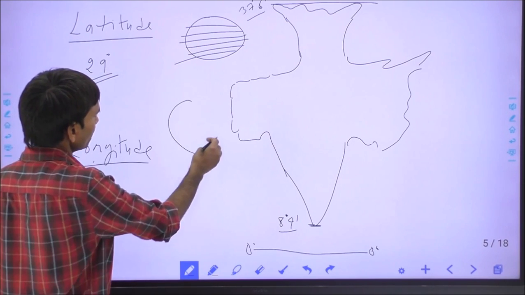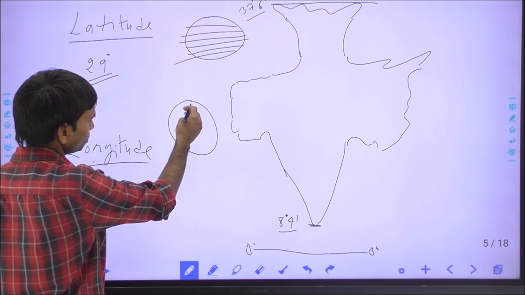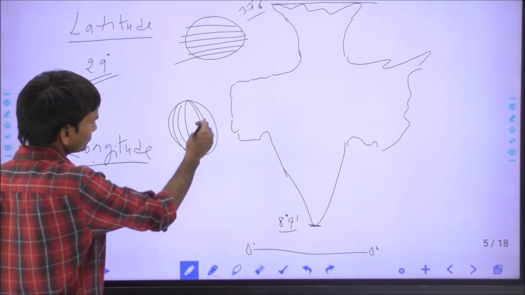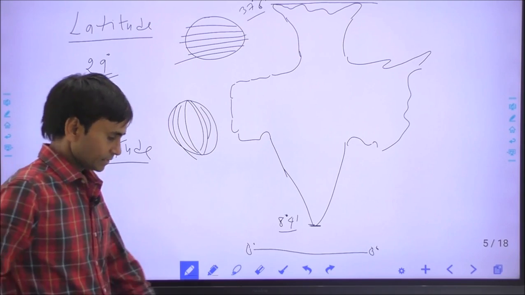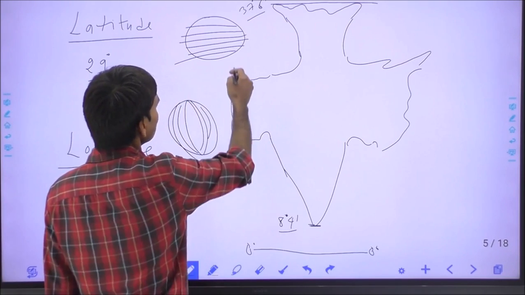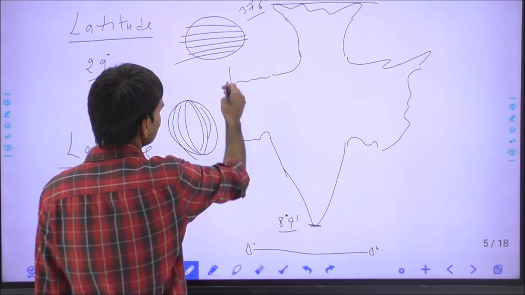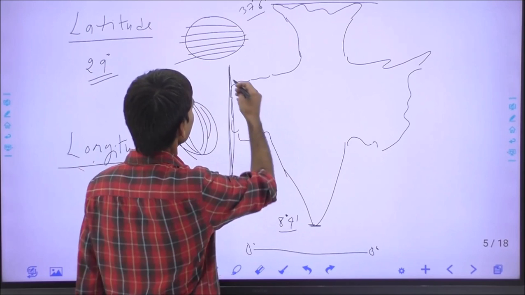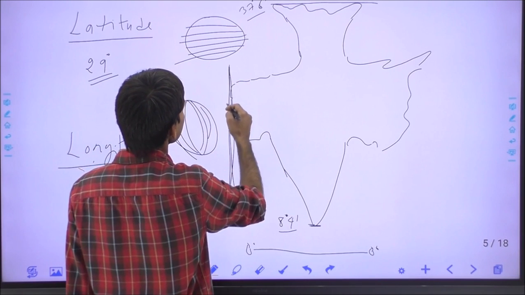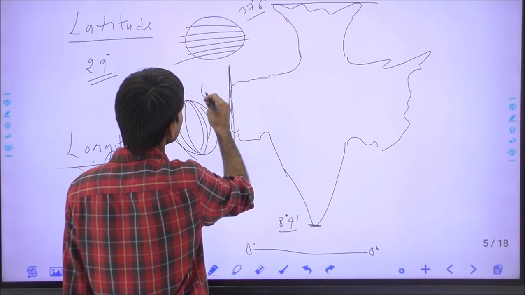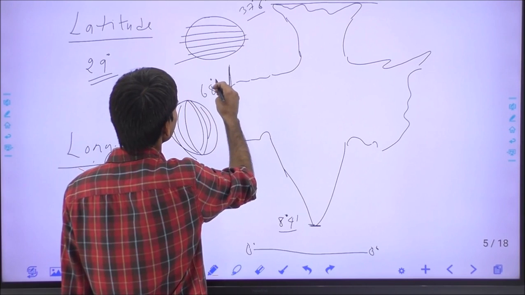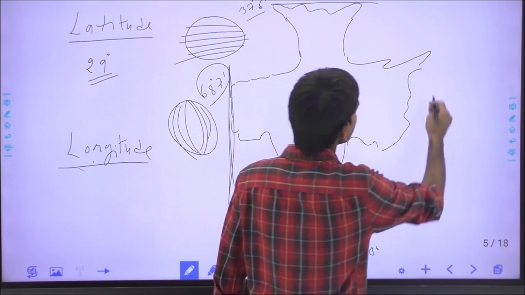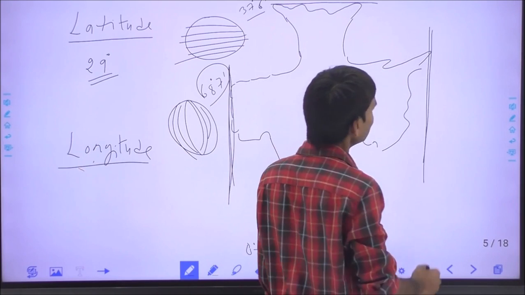You know, longitude lines are always drawn from the north to south. These are the longitude lines, and the westernmost expansion of India, this is the westernmost longitude line, and it is about 68 degree and 7 minute, and the easternmost longitude expansion of India is